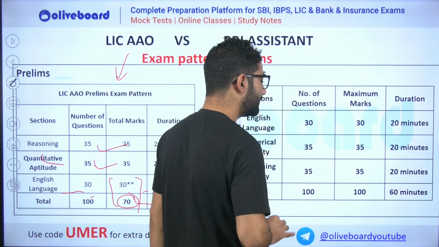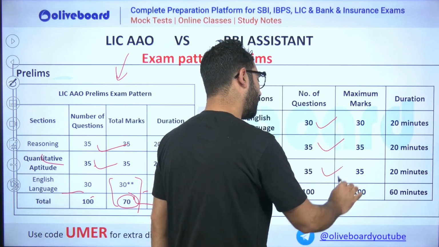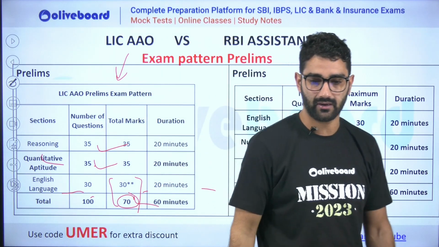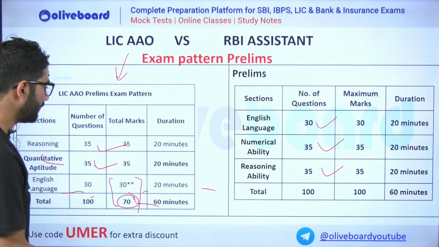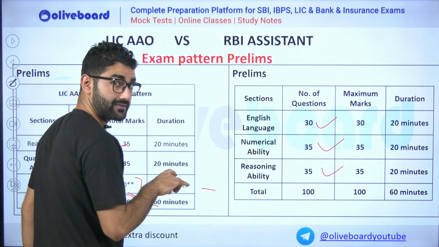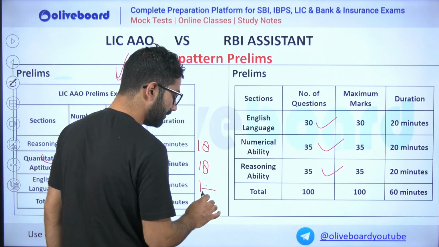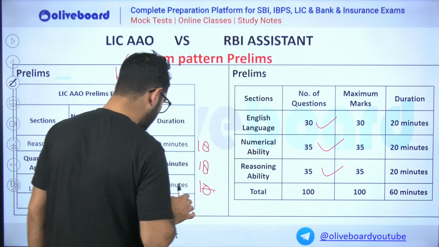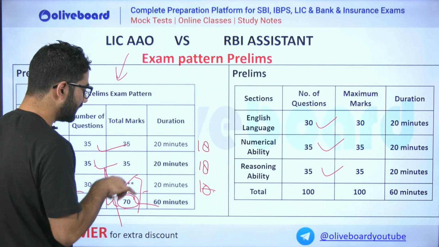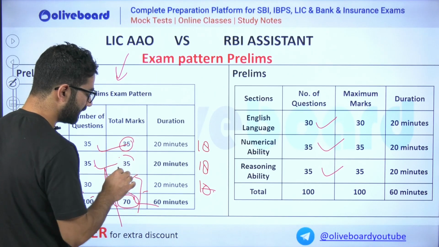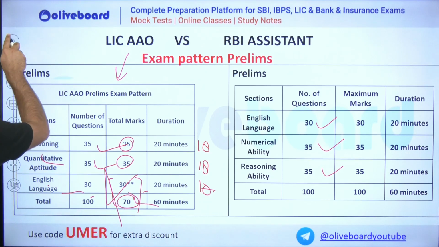But sir, in prelims for RBI assistant, you have to qualify each section, and there is a sectional cutoff also. Everyone knows that. It is mentioned that you have to get a minimum of 18 here, minimum 18 here, and minimum 10 here. Although English marks are not calculated, the marks will be total out of 70, 35 plus 35. You just have to qualify this 10 marks barrier.